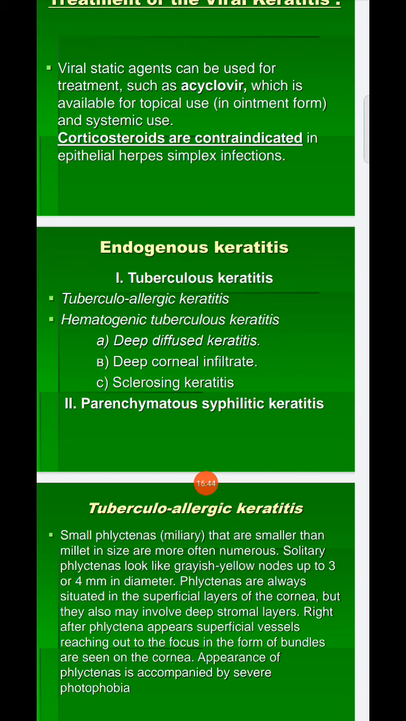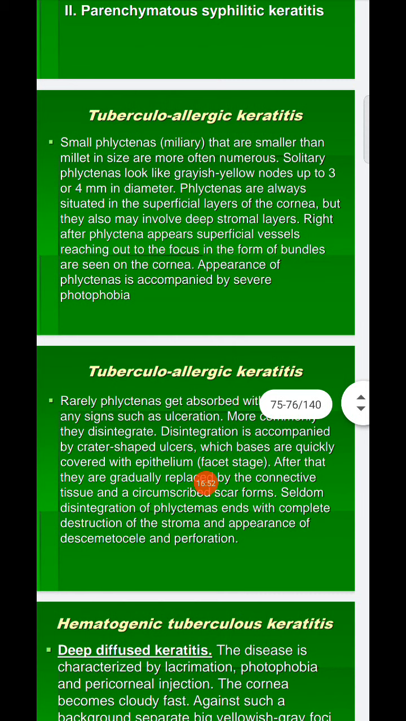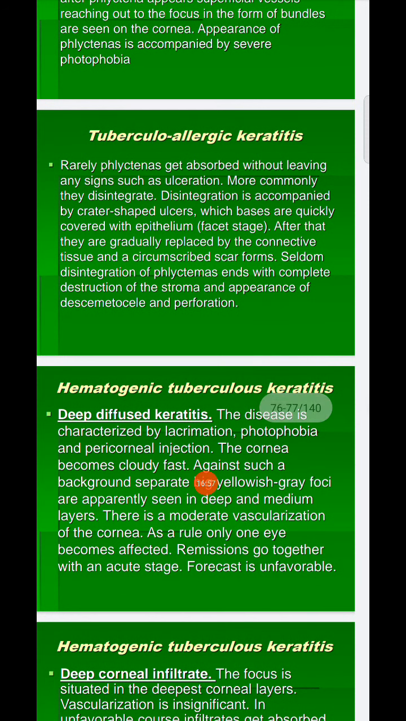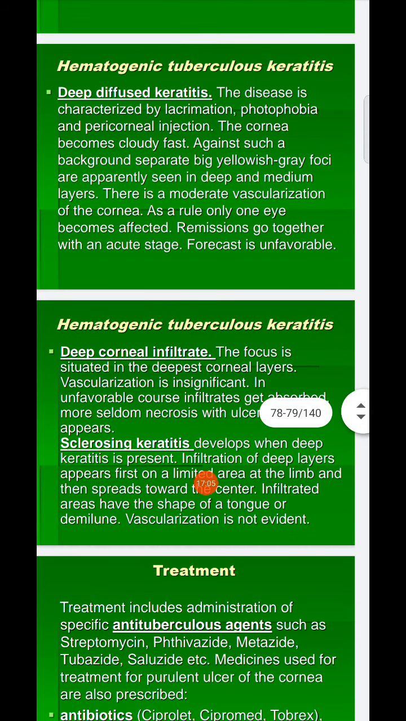Right after a phlyctenule appears, superficial vessels reaching out to the focus in the form of bundles are seen on the cornea. After the phlyctenules, there is hematogenous tuberculous keratitis, which is a deep diffuse keratitis. The disease presents with lacrimation, photophobia, and pericorneal injection. Next one is deep corneal infiltrate. The focus is situated in the deepest corneal layer. Vascularization is insignificant. The outcome is unfavorable. Infiltrates get absorbed more seldom. Necrosis with ulceration appears. Next one is sclerosing keratitis.